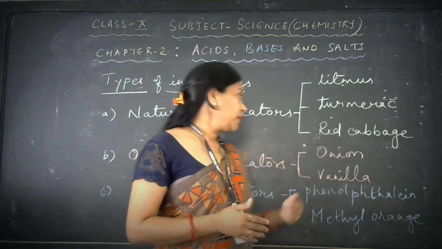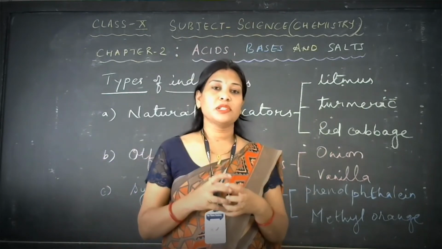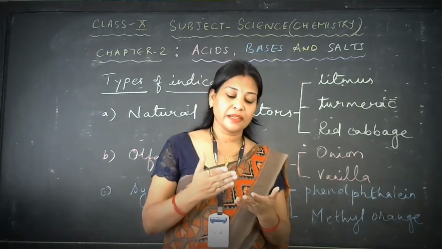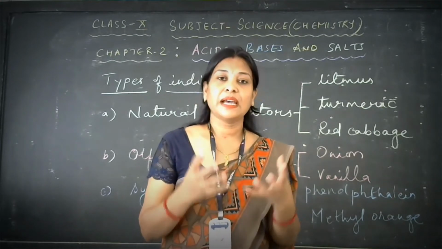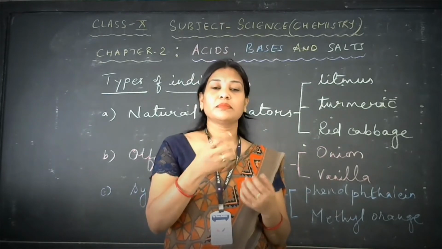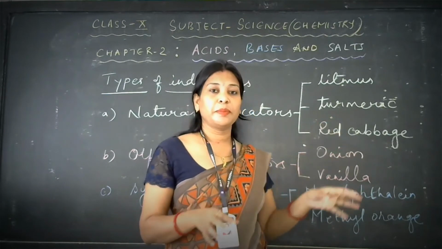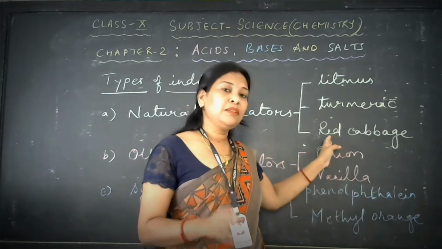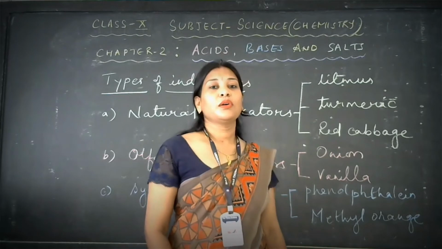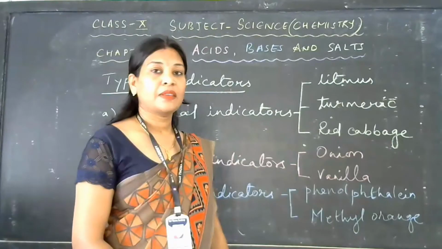Then the next one is red cabbage. Red cabbage juice can also be prepared in the same way. Red cabbage can be cut into pieces and allowed to boil. After boiling, the solution can be taken, and again the way we prepared turmeric paper, or directly we can use a solution of red cabbage for testing the presence of acids and bases.